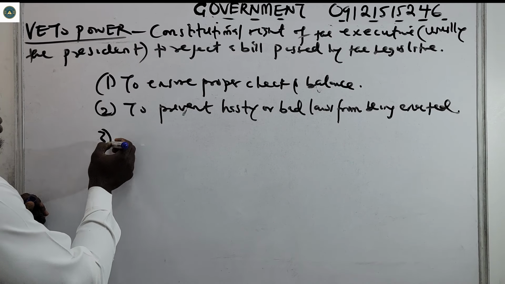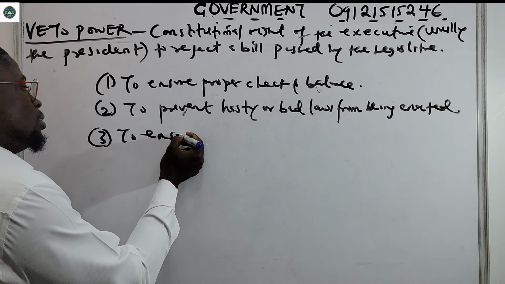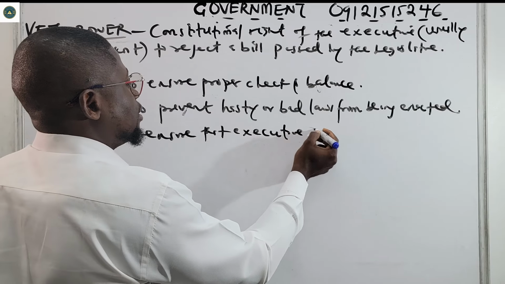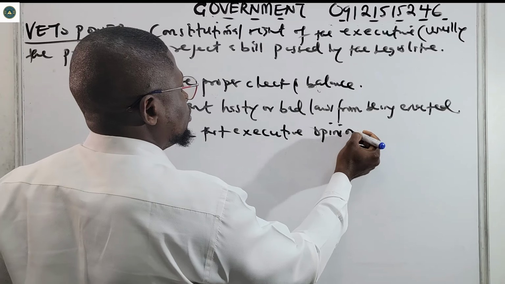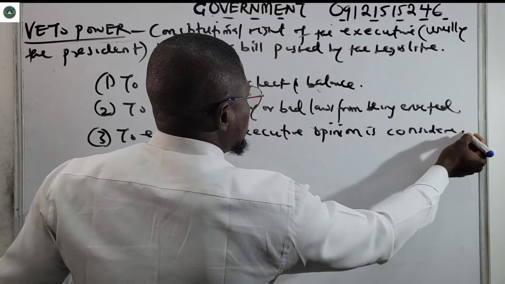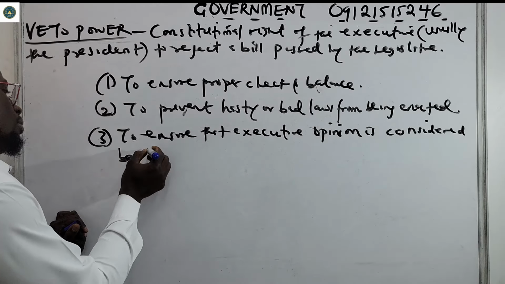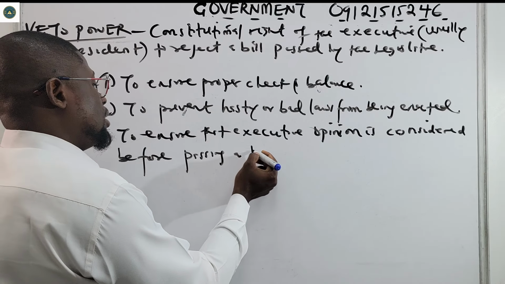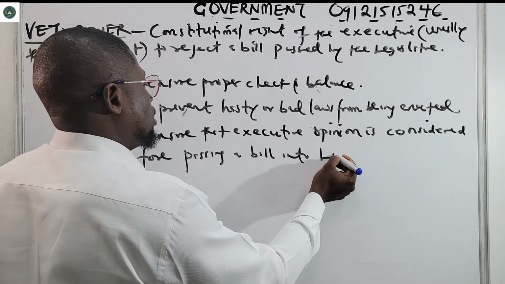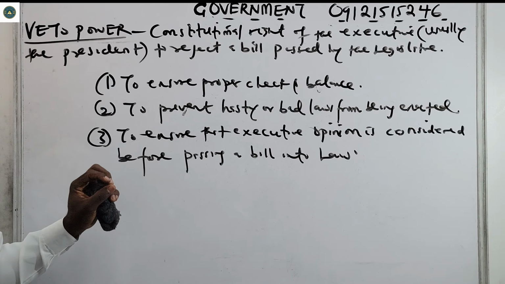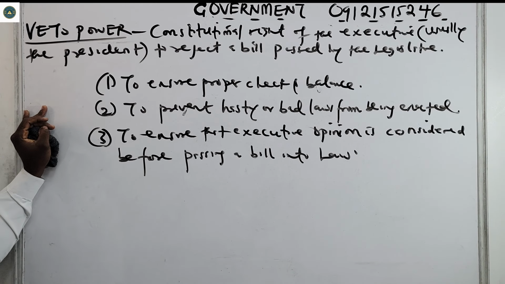So you can also add that: to ensure that executive opinion is considered before passing a bill into law. So that is veto power. Now there are different types of veto power.